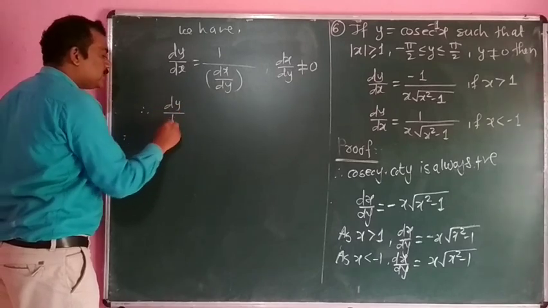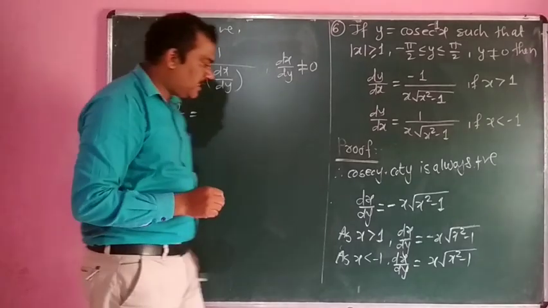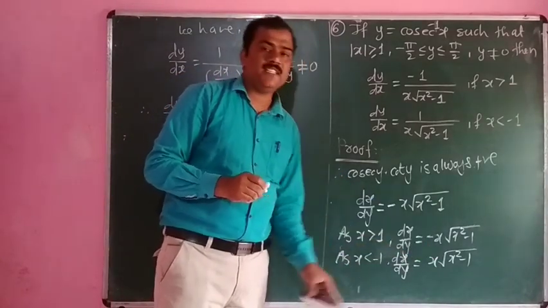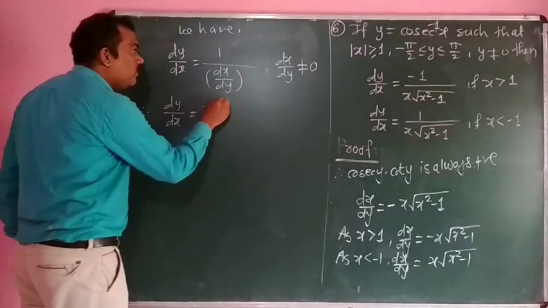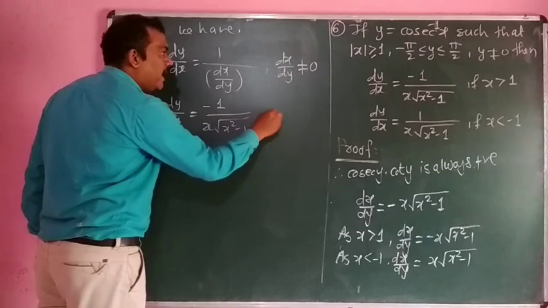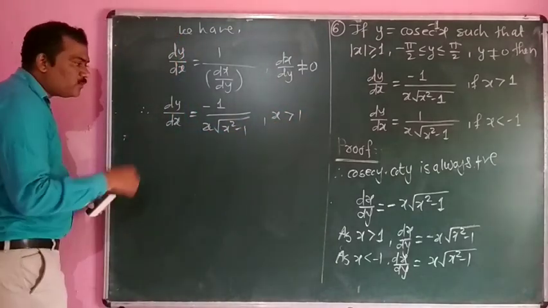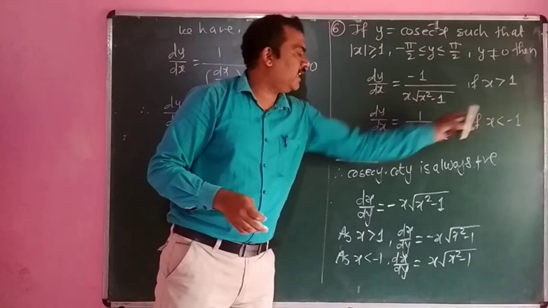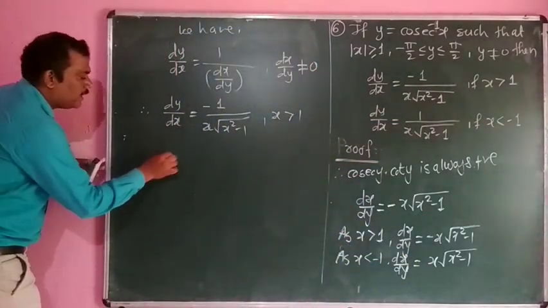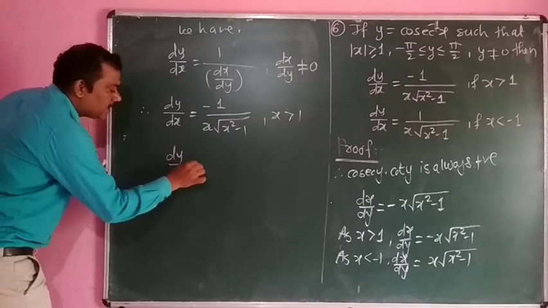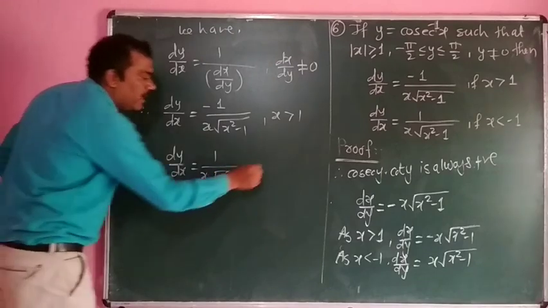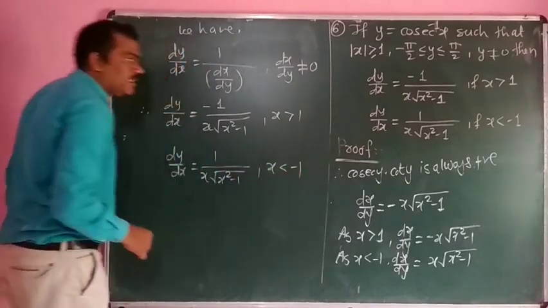dy by dx is equal to, if we consider the first case, that is x is greater than 1, the value of dx by dy is negative, so that we get minus 1 upon x into under square root of x square minus 1, as x is greater than 1. As we consider the value of x less than minus 1, the value of dx by dy is positive, so that dy by dx is equal to 1 upon x into under square root of x square minus 1, as x is less than minus 1.